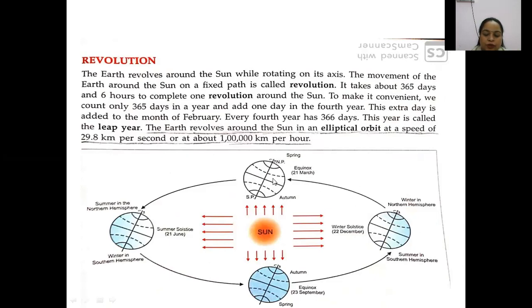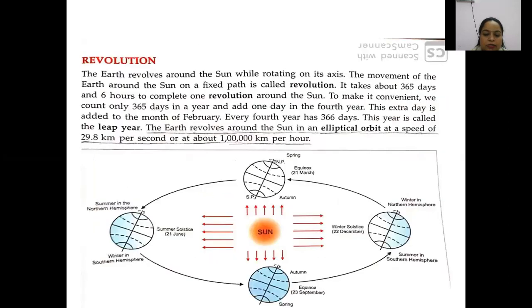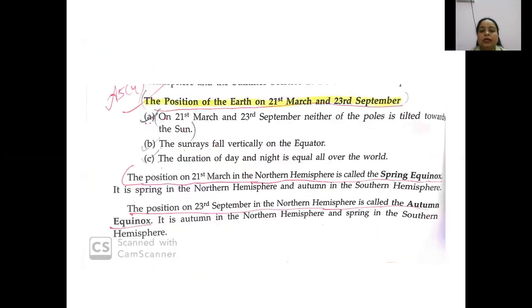The sun is at the center. So this is the time on 21st of March and 23rd of September. Now what happened? The sun rays fall vertically on the equator.